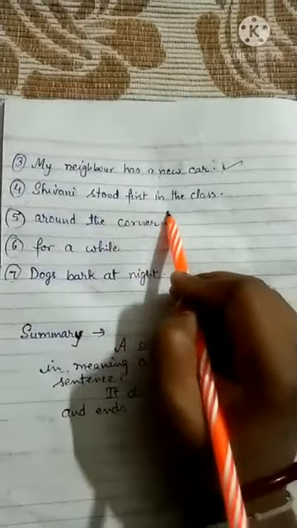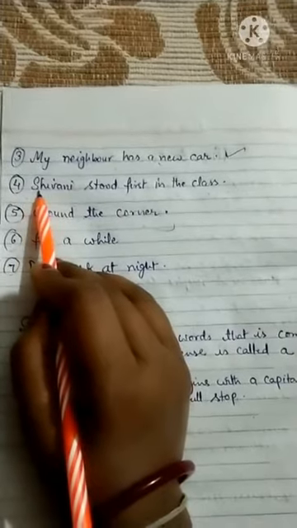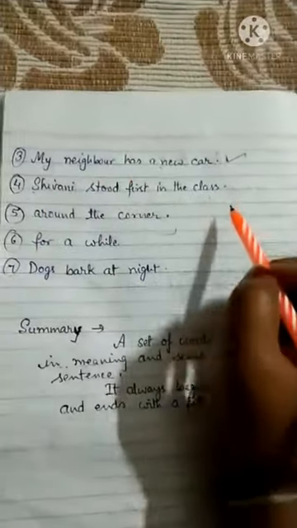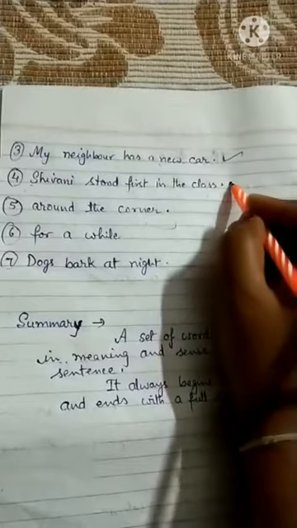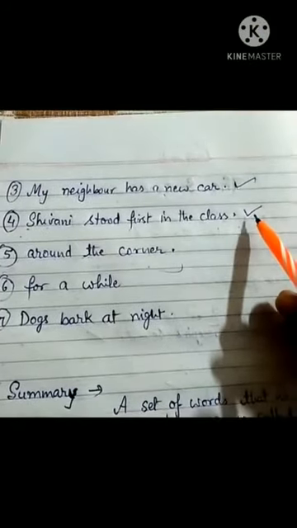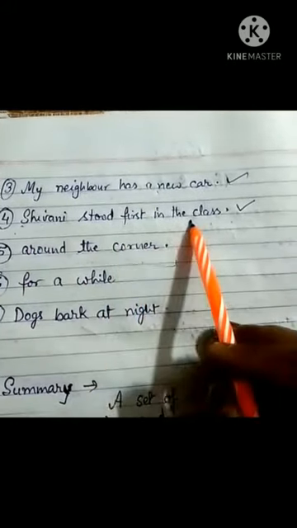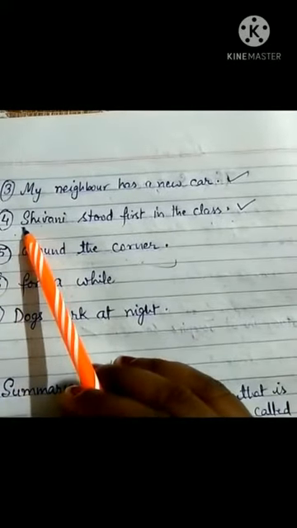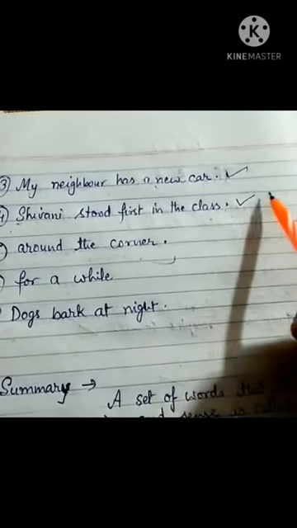Shivani stood first in the class. You are seeing that the sentence starts with the capital S. So the capital letter is also there, and at the last the full stop is also there. That's why it is also a sentence, and it is giving a complete sense. That's why we put the tick mark. So this is a correct sentence. Shivani stood first in the class. It is giving a complete sense, it starts with a capital S, and at the end the full stop is there. That's why it is a correct sentence. We put the tick mark here.